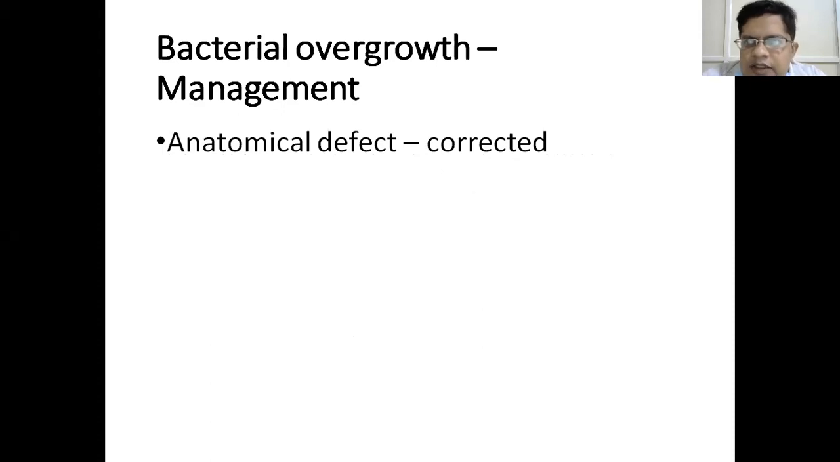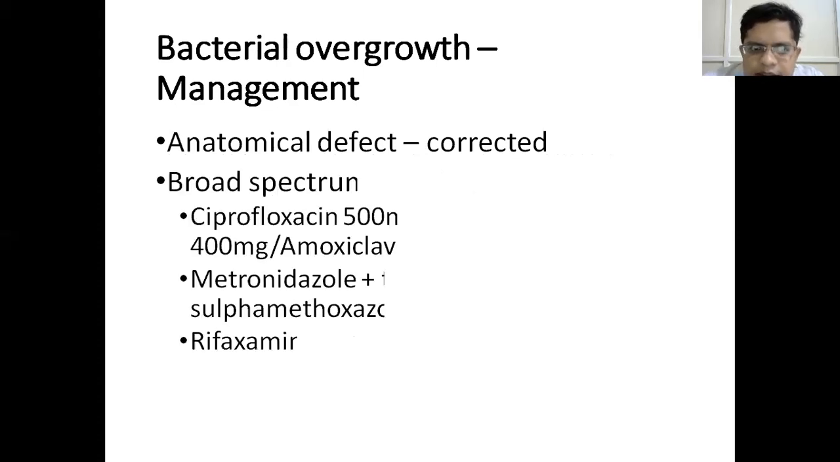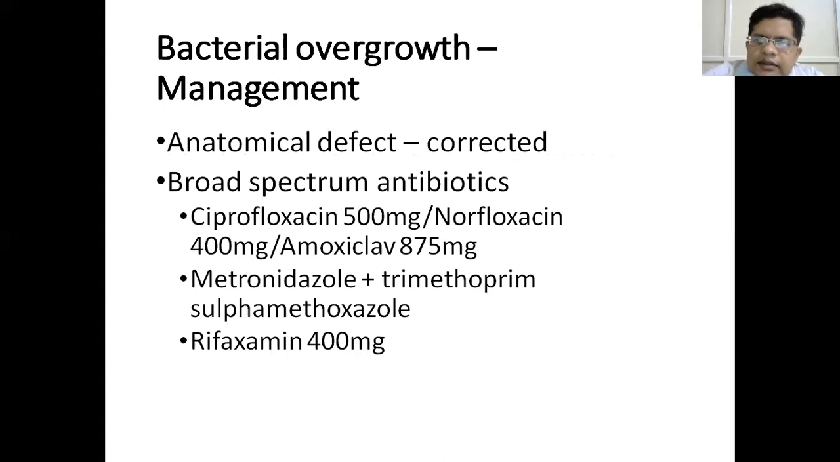So how do you manage? You have diagnosed that this is a case of bacterial overgrowth. How do you manage? If there is an anatomical defect, it must be corrected. Because bacteria are there, you have to give antibiotics. Broad spectrum antibiotics which cover both gram-positive, gram-negative and enterobacteria are given, like ciprofloxacin 500 mg, norfloxacin 400 mg, or amoxiclav 875 mg. Or you may give metronidazole.